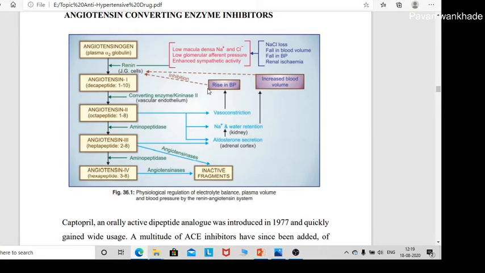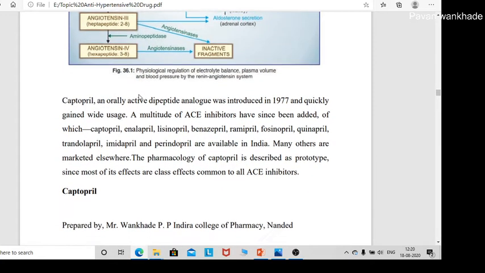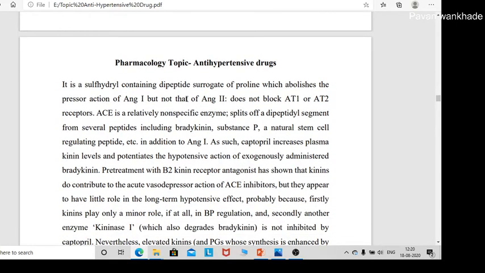So simply you have to draw this diagram, and just write this is captopril, and it inhibits the enzyme angiotensin converting enzyme. Now captopril is a sulfhydryl-containing dipeptide surrogate of proline, which is an amino acid, which abolishes the pressure action of angiotensin.